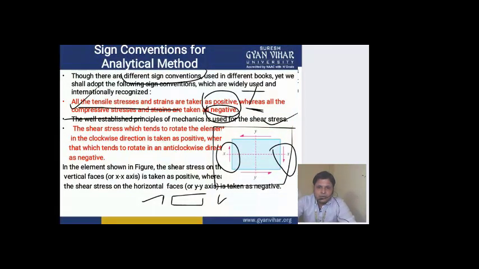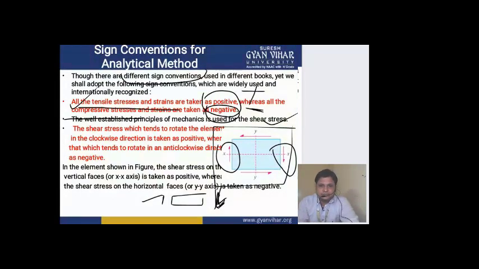Couple means we used to denote by one symbol in this direction and the other in this direction. In the same way here also, the shear stress symbol is shown in this way.